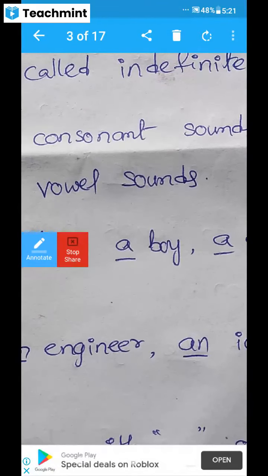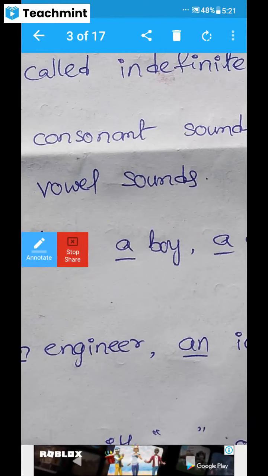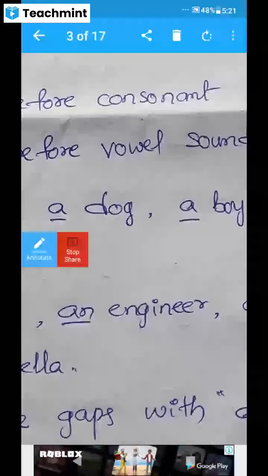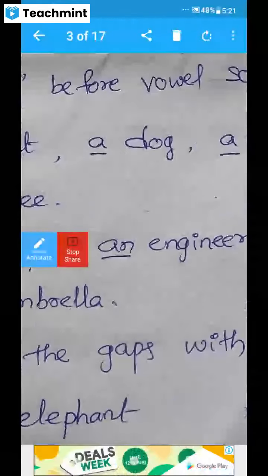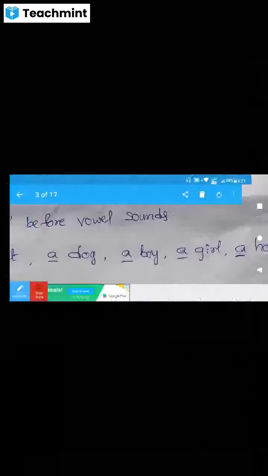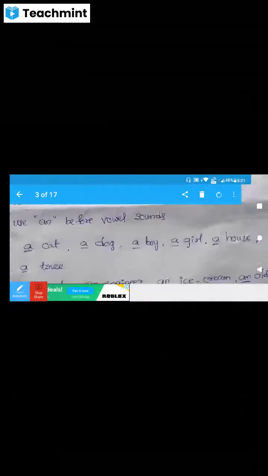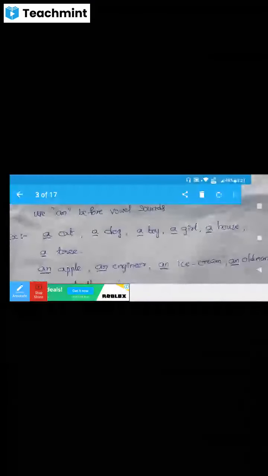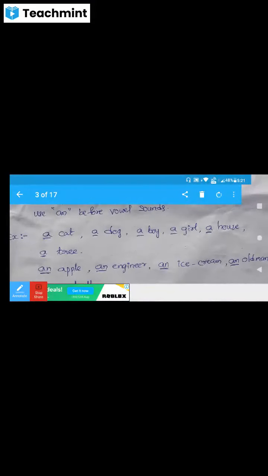So, a is used before a consonant sound, an is used before a vowel sound. You can see the examples here: cat, this is a word, dog, boy, girl, house, tree.